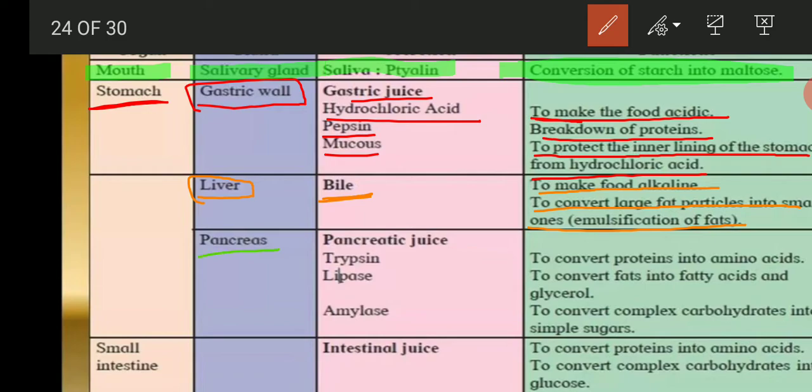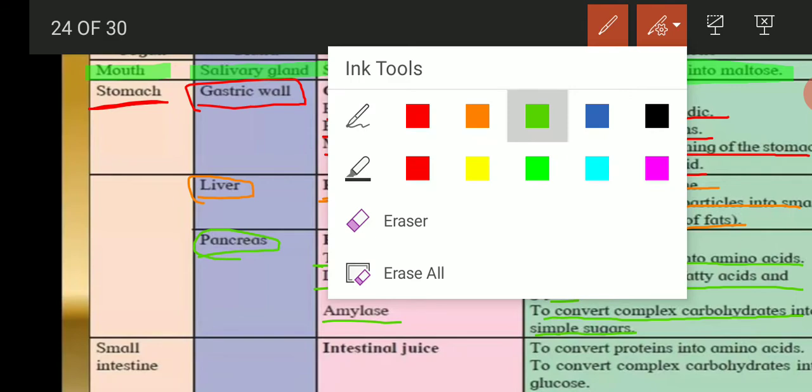Now the pancreas, and its secretion is pancreatic juice, and the names of the enzymes in that juice are trypsin, lipase and also amylase. Its function is to convert proteins into amino acids, to convert fats into fatty acids and glycerol, and to convert complex carbohydrates into simple sugars. So these are the functions of the pancreas.